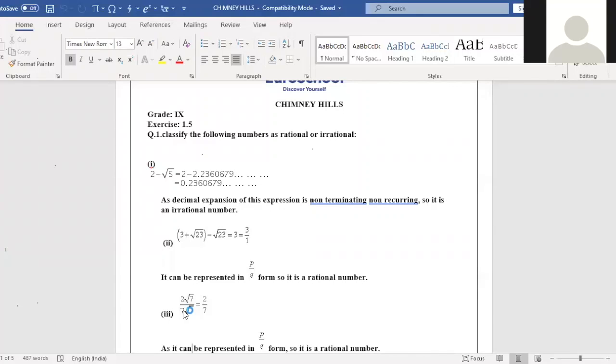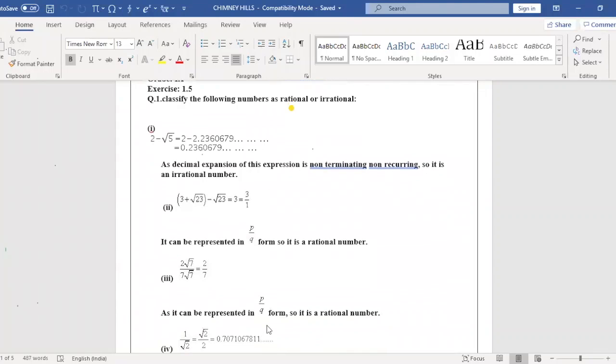The question is 2 root 7 by 7 root 7. Numerator root 7 and denominator root 7 we can cancel. The answer is 2 by 7. 2 by 7 is in the form of p by q. So if the number is in the form of p by q, then it is called a rational number. Any doubt in the third sum?